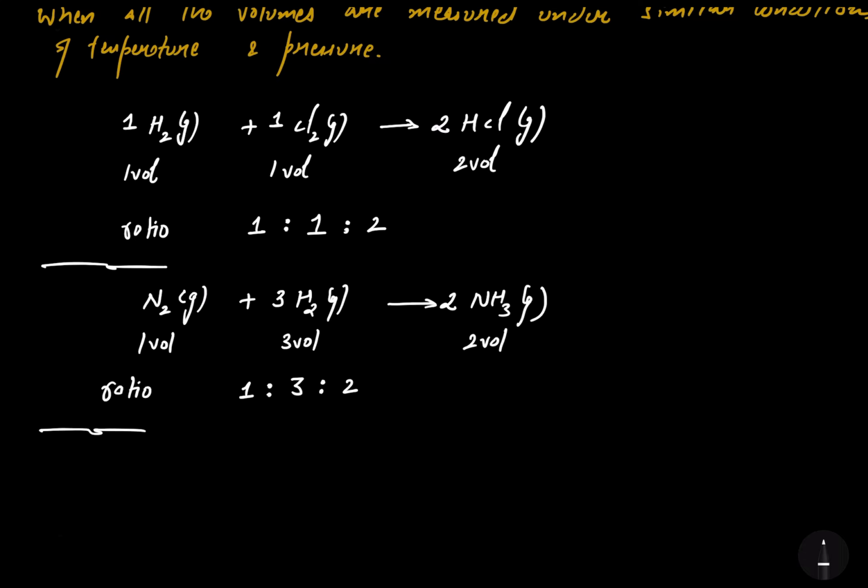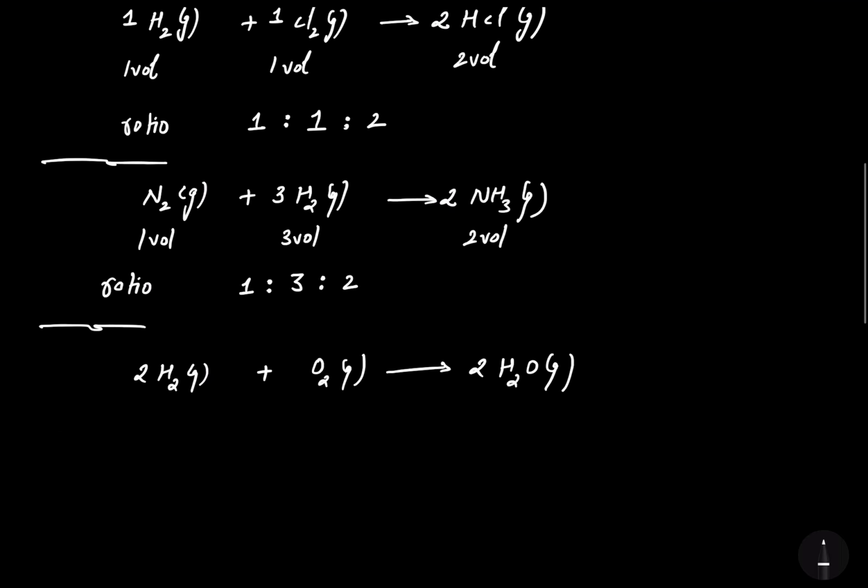Okay, let me take one more example. I'm taking H2 gas plus O2 gas. It forms H2O gas. Again, first of all, I have to balance my equation. That's 2H2 and 2H2O. Yes, now it's a balanced equation.